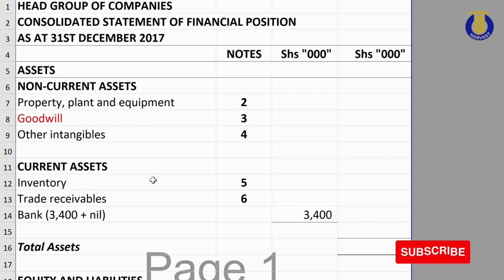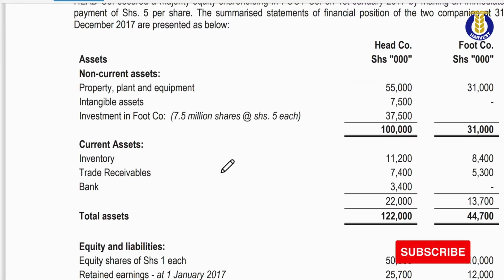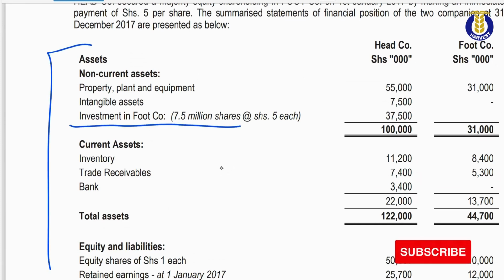Now, when you look at my format, it is exactly the same format with a few adjustments for the investment in food company as per our consolidation procedures under IFRS 10. This one is cancelled and replaced with goodwill. The goodwill is calculated in accordance with IFRS 3 business combinations.